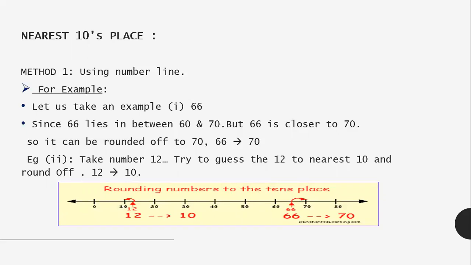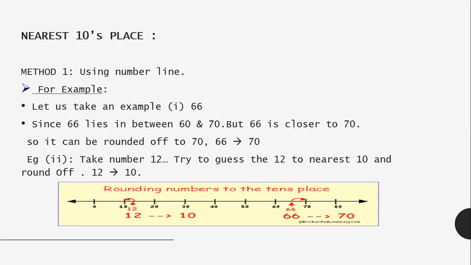As we know, 66 lies between 60 and 70, so it is lying between 6 tens and 7 tens. We can see from this number line that 66 is closer to 70 and far from 60. So we will round off 66 to 70.